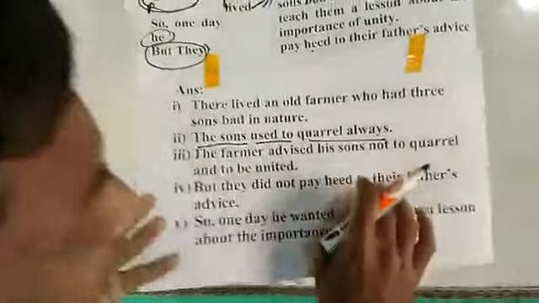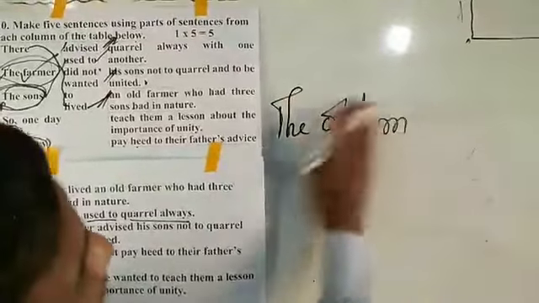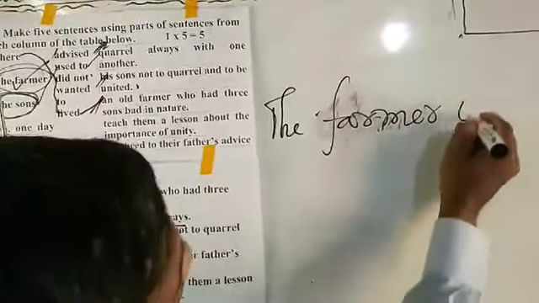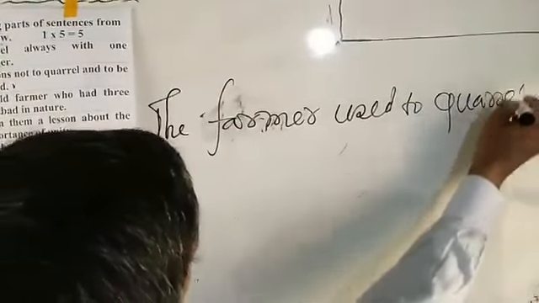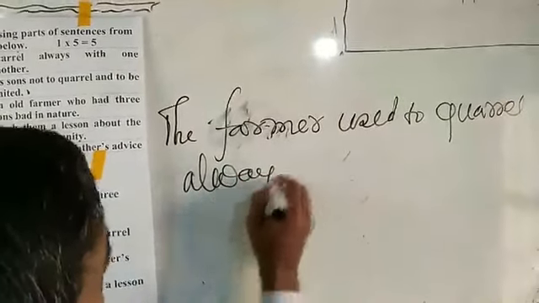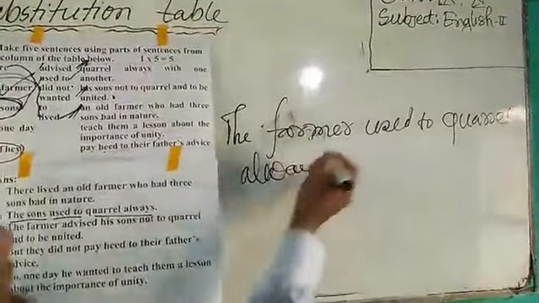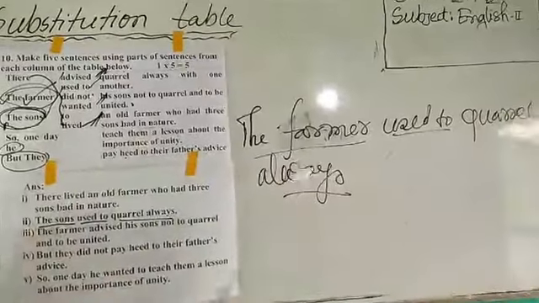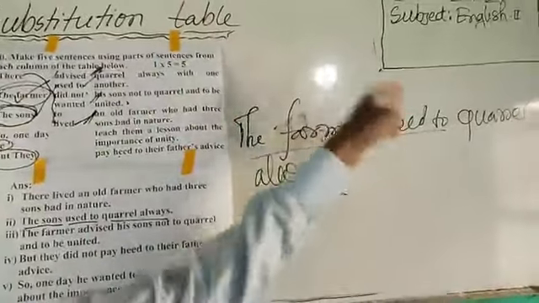Now I am going to write a sentence: the old man, sorry, the farmer used to quarrel always. So dear students, the farmer used to quarrel always. Here the farmer is the subject and used to is the verb, and there is no grammatical mistake here. There is no lacking in subject-verb agreement.